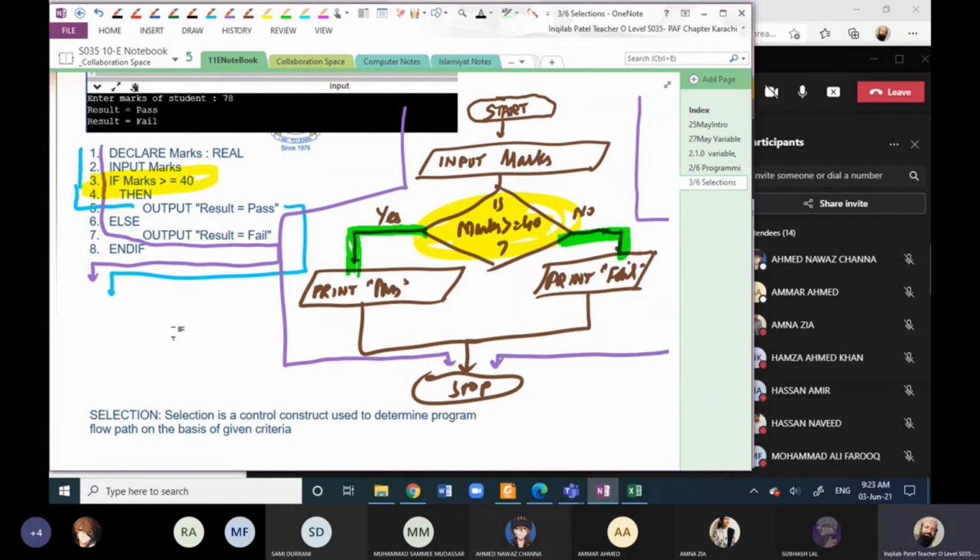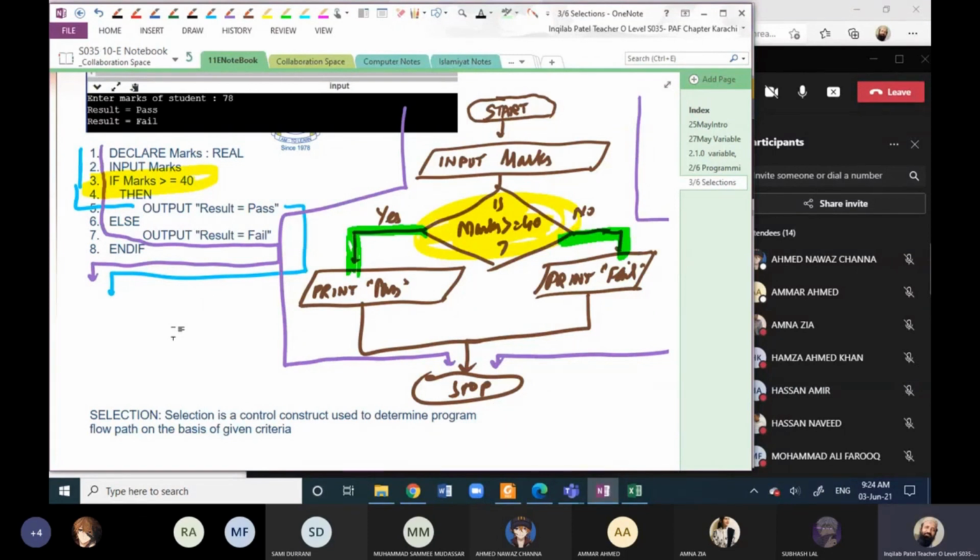So there is no conflict between sequence and selection. In sequence, we just tell that all statements are executed in order, and then you will write down a program like input num1, num2, sum is equal to num1 plus num2, output sum. This will be the example.